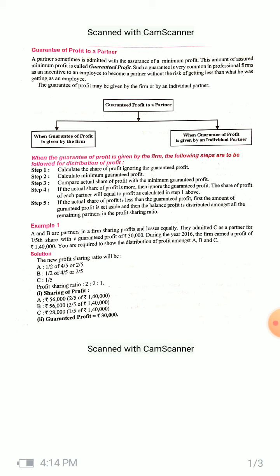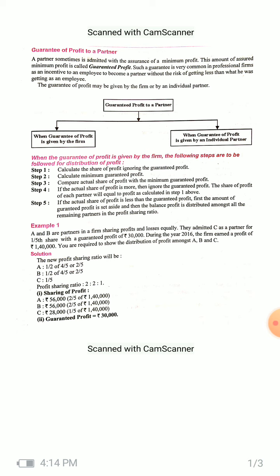So let's see, when C is admitted for 1/5 of the share, then the remaining share to be distributed between A and B is 4/5. If you do it in rough, 1 minus 1/5, that is the share of C, the whole share being 1, will equal 4/5.